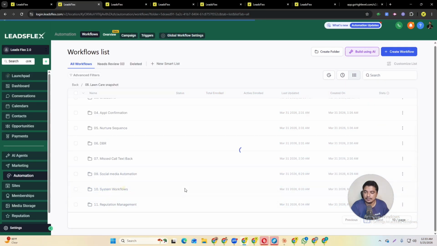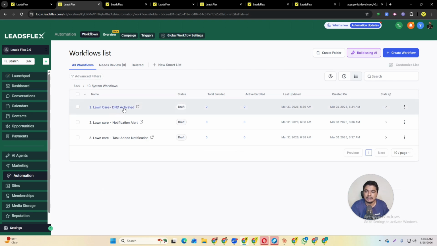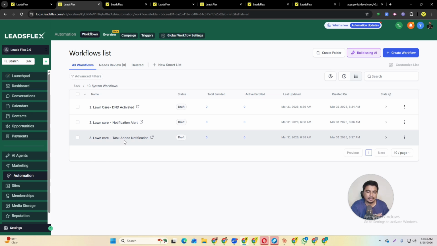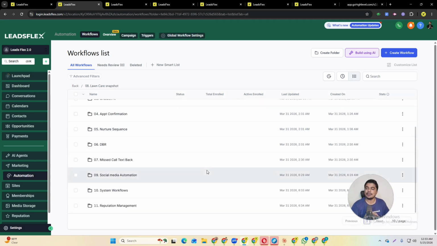Also we have system workflows. Here we have lawn care DND. This is a basic system workflow where, for example, a customer doesn't want messages or emails from you. He just needs to select don't disturb me, and it will be automatically activated, and we will run this. Similarly, if there is any notification, we will send alerts. Add task to your lawn care teams is a workflow where you can add tasks to your teams. So you can see here we have a lot of systems, and you can build them in your lawn care system and start making money with this system.